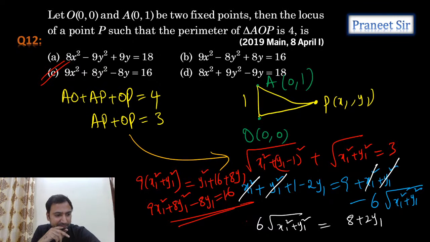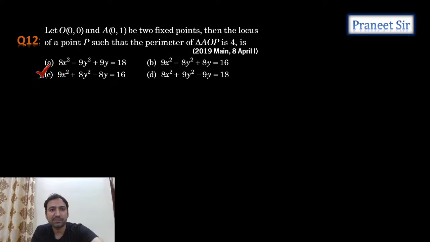Is it clear, Aditya? Yes, exactly. C is the answer, guys. Clearly C is the answer. It's very easy, guys. Maybe we just need simple calculations. So within 3-4 steps we are getting the answer. AP plus OP. So if I consider P as x1 comma y1 and when we expand it, we get the answer easily. Okay, right.